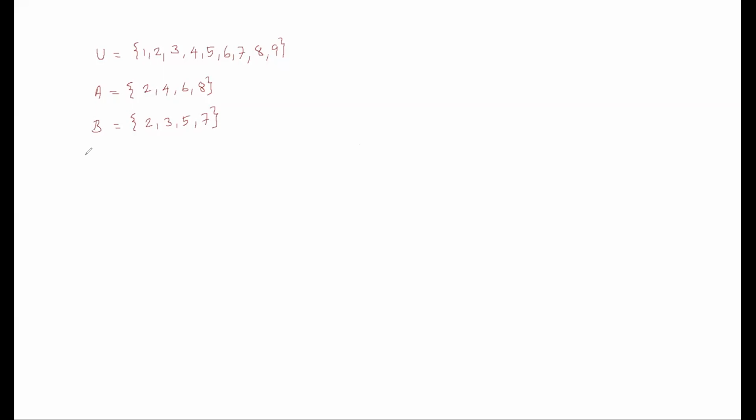Okay. So the question is: verify De Morgan's law. So De Morgan's law: the complement of A union B is the same as A complement intersection B complement.